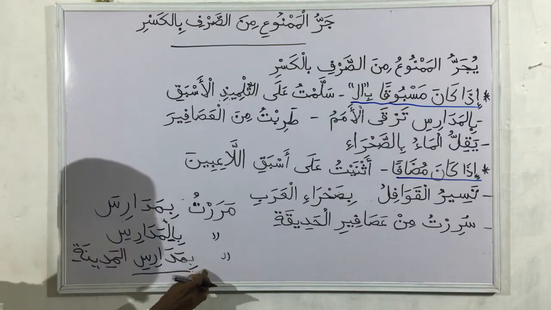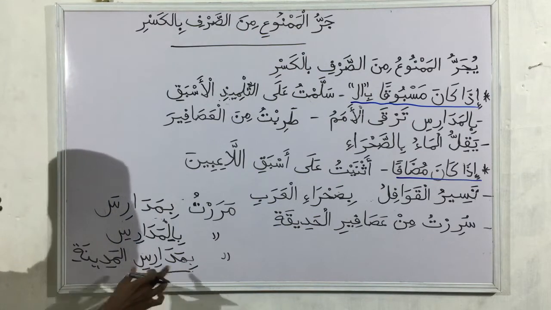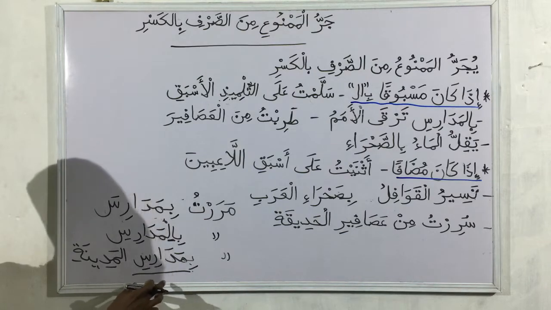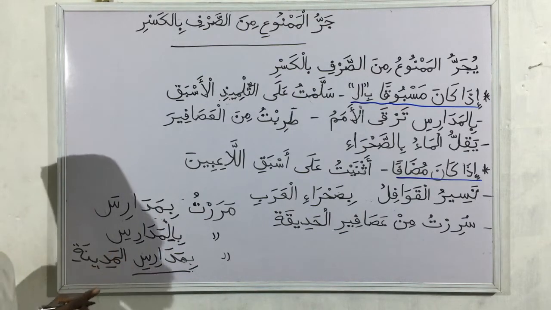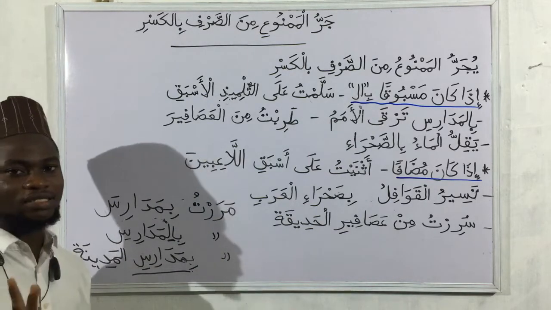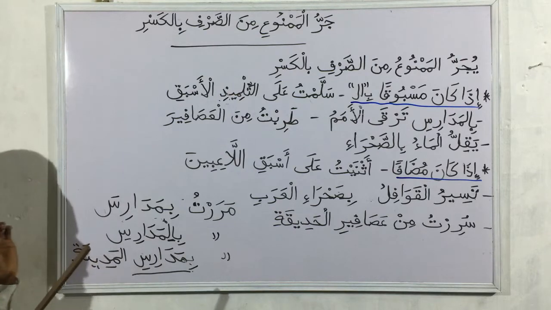So when you add bi, madaris is supposed to take jarr, and because madaris is now mudaf, it will take jarr with kasrah, not with fatha like we said in previous classes. Generally, our mamnu' min al-sarf do not take kasrah with jarr; they take fatha instead.